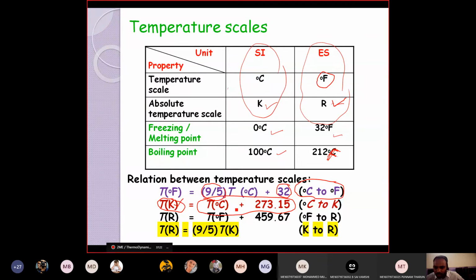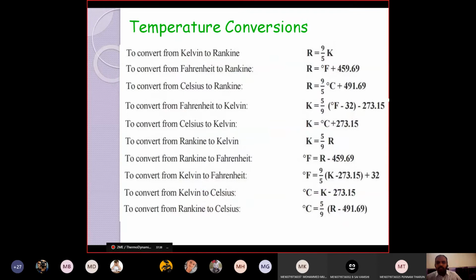In order to convert Fahrenheit to Rankine, you should add 459.67. Then that Fahrenheit will become Rankine. And here there is a relation between Rankine and Kelvin also. If you have Kelvin, you can convert it directly into the Rankine system. So these are the different types of conversions available, right? Our interest is only centigrade, Kelvin, Fahrenheit, and Rankine. Okay, so it's not degree Kelvin, again I pronounce it, it is only Kelvin.